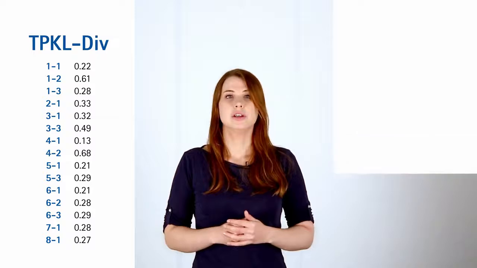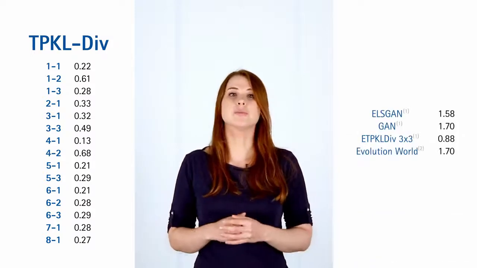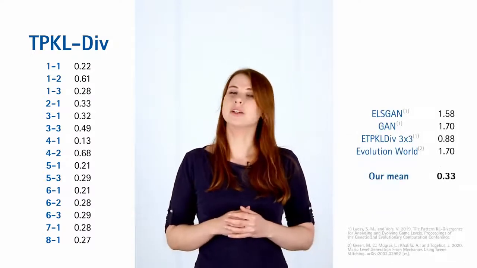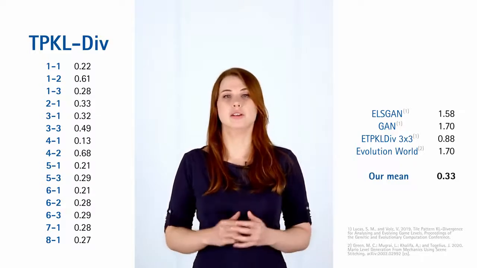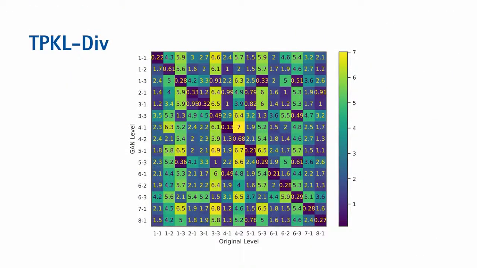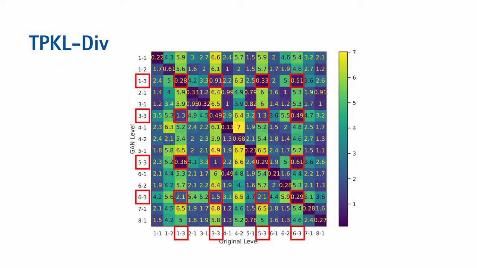For comparison, here are the mean TPKL divergences provided in other papers. We can clearly see that TOAD-GANs capture the original tile patterns almost perfectly. We can also calculate the TPKL divergence between our generators and levels they were not trained on. This shows that certain levels have a large similarity in patterns. These levels belong to the same type of level and therefore have similar patterns. This is especially noticeable for floating platform levels, whose platforms do not occur within other types of level.